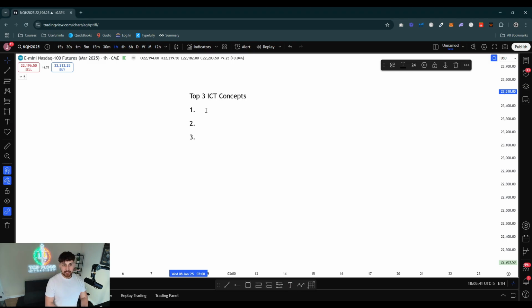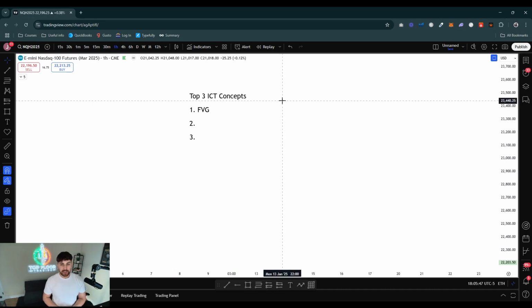But the first ICT concept that has made me profitable for the last 3 years is just the good old fair value gap. Now, if you guys have not seen the video I uploaded prior to this one about the important fair value gap, let me go ahead and break down why it's such a good ICT concept. And again, these are not going to be in order from top to bottom or bottom to top. This is just the top 3 in my opinion. But the last one is crazy. Like I said, stick to the end of the video so you can see that. But the good old fair value gap, right?